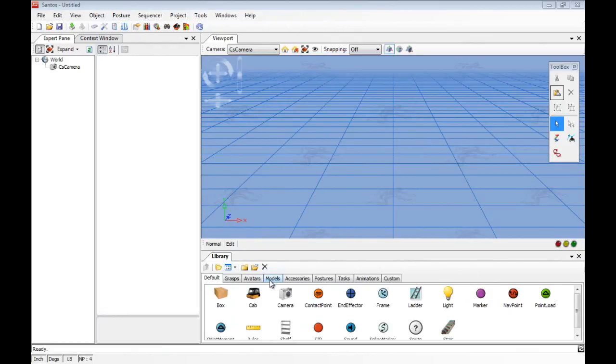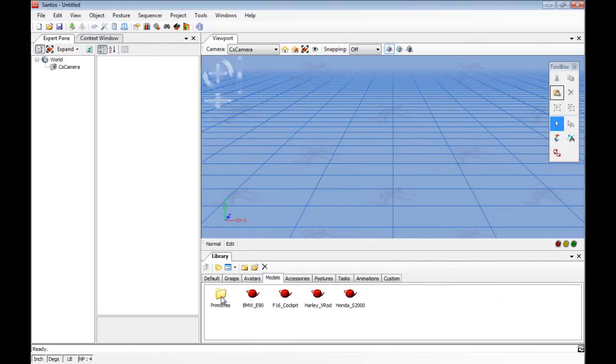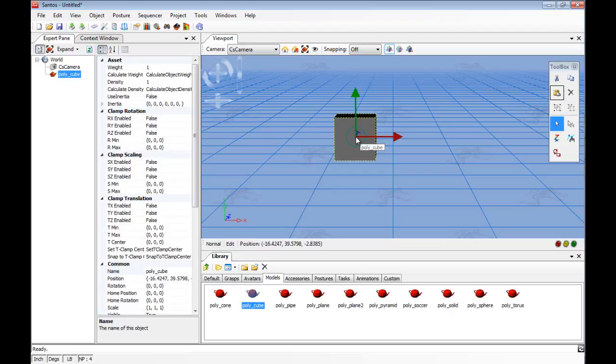In this tutorial, we will be going over object representation. The Santos environment gives the user the capability of creating real-life object scenes for the avatars to perform in. As shown in the previous tutorial, a variety of objects are located in the library window under the Objects tab. The object of interest can be placed into the scene by simply clicking and dragging.